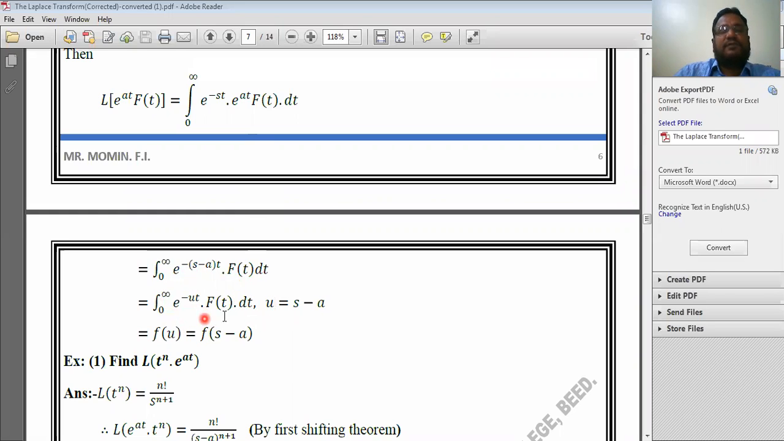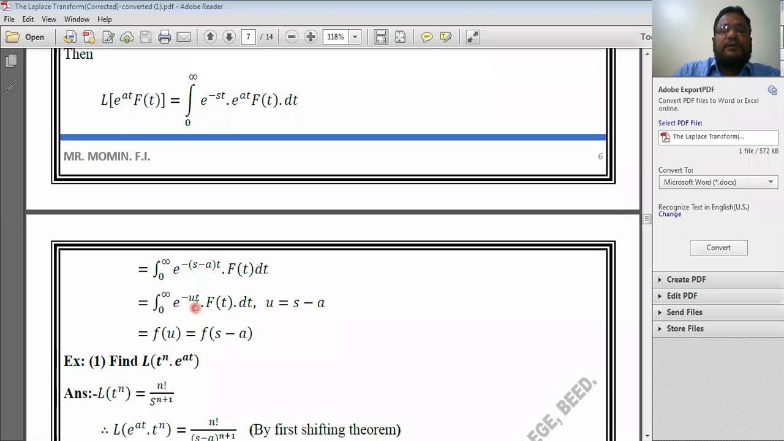Now see this one. What is this? Integration from 0 to infinity e to the power minus ut into f of t into dt is nothing but the definition of Laplace transform. Laplace transform of f of t, or this is nothing but a.